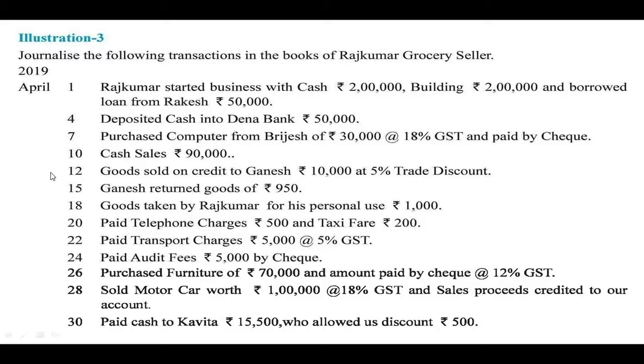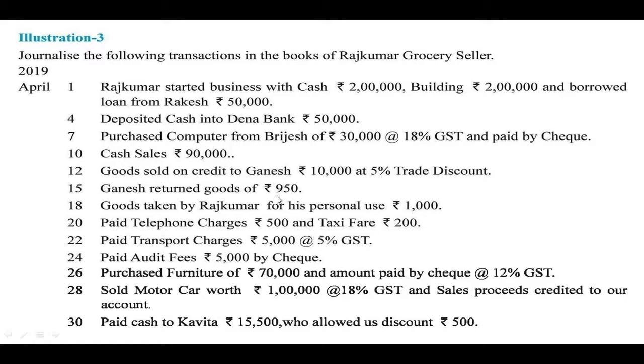Next, 15th April, Ganesh return goods of rupees 950. Now these goods are returned by Ganesh. So goods come in the business. Now you have to remember that goods were sold to Ganesh. From that, goods of rupees 950 he has returned again.